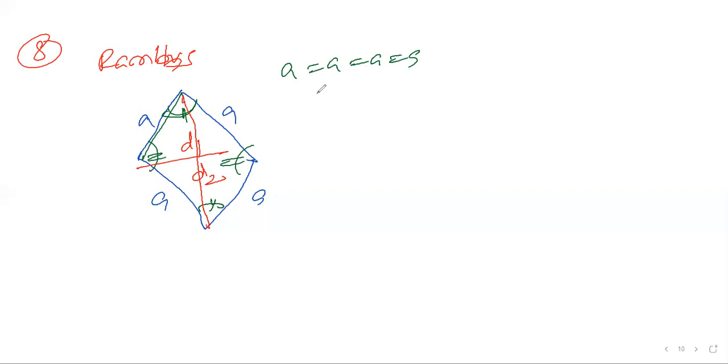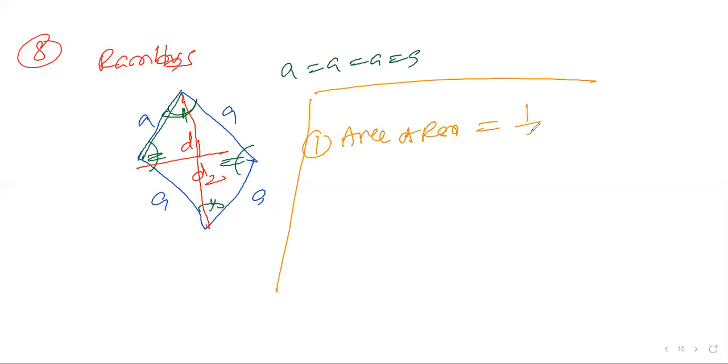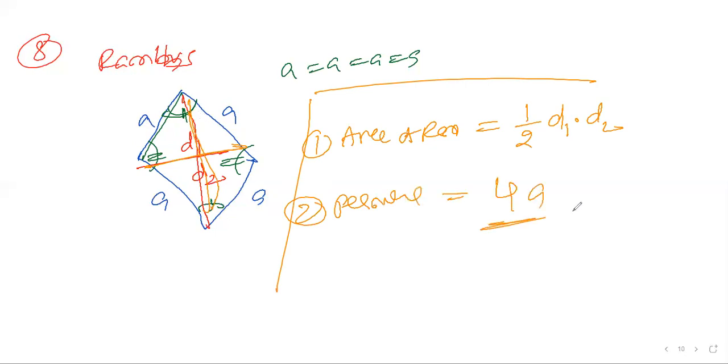Let's write the formulas. Area of rhombus is half into D1 into D2. We need to take the diagonal lengths. Second one, perimeter of rhombus: A plus A plus A plus A. We can say the answer is 4A. This is rhombus. Here all sides are the same.